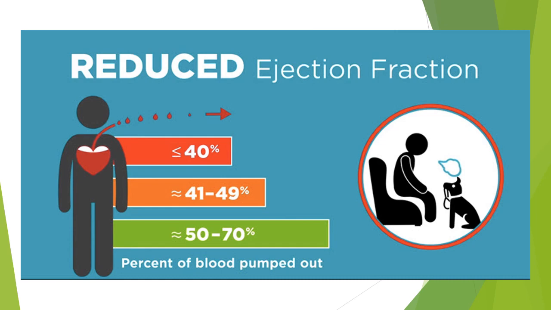So a heart failure patient may present with an ejection fraction that is less than 40, and now we call it HFrEF, heart failure with reduced ejection fraction. Or the patient might present with a mild reduction in the ejection fraction, from 41 to 49, and now we call it heart failure with mildly reduced ejection fraction, HFmrEF. And maybe with a normal ejection fraction of more than 50, and we call it HFpEF, heart failure with preserved ejection fraction.